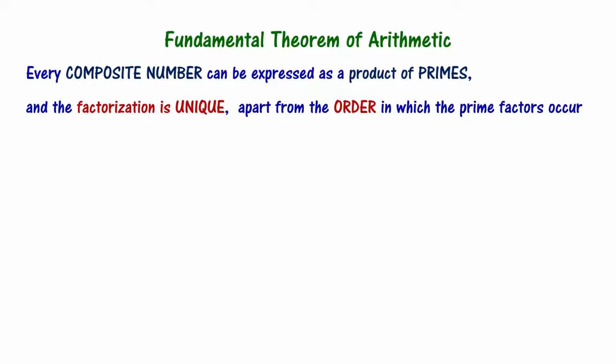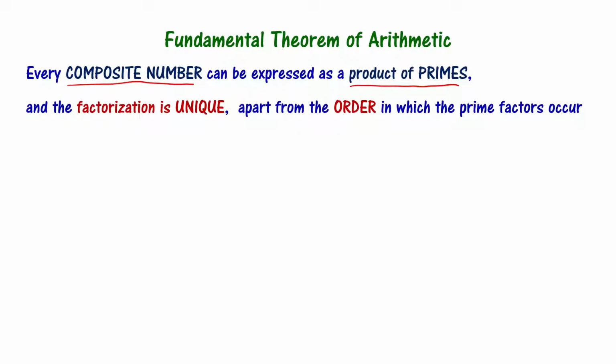The fundamental theorem of arithmetic states that every composite number can be expressed as a product of primes, and the factorization is unique apart from the order in which the prime factors occur. Look at this statement: every composite number can be expressed as a product of primes.